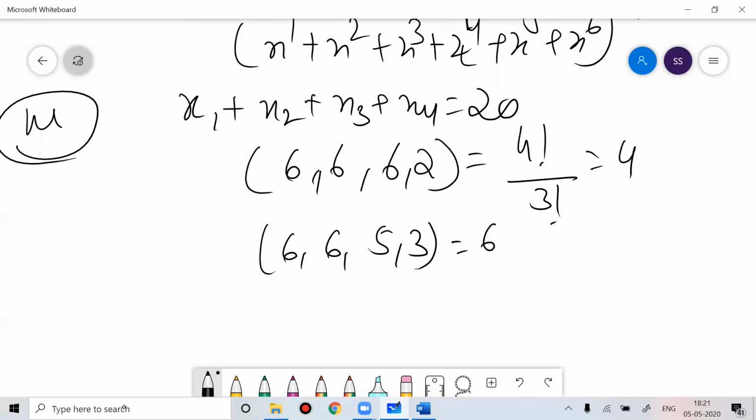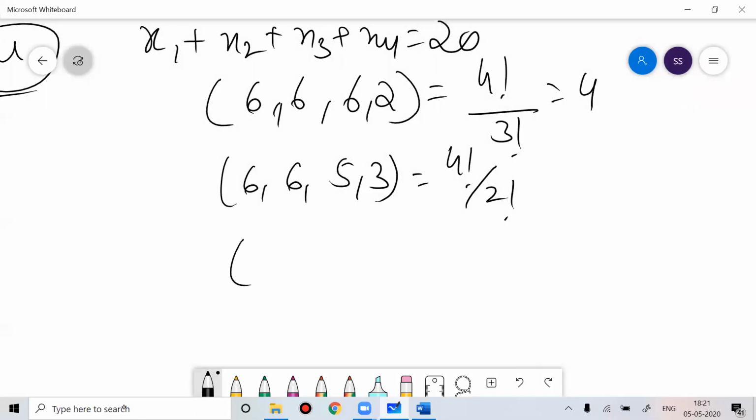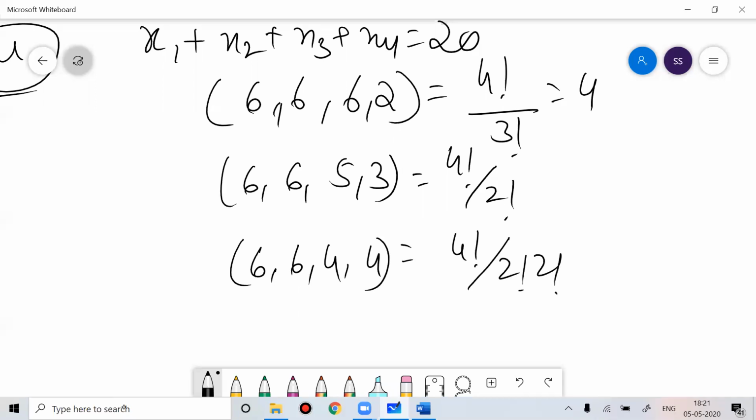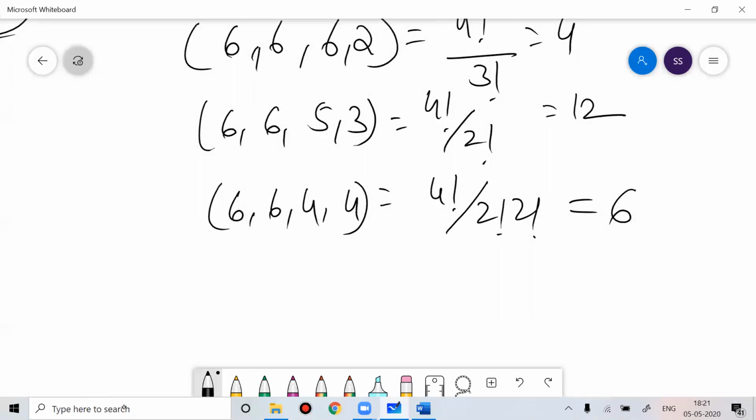How many ways is this possible? 4 factorial by 2 factorial. Then 6, 6, 4, 4: this is 4 factorial by 2 factorial 2 factorial. This is 12, and this is 24 by 4, this is 6.